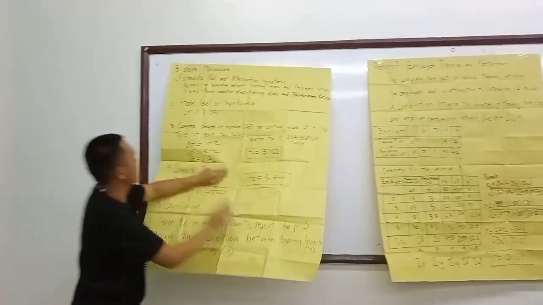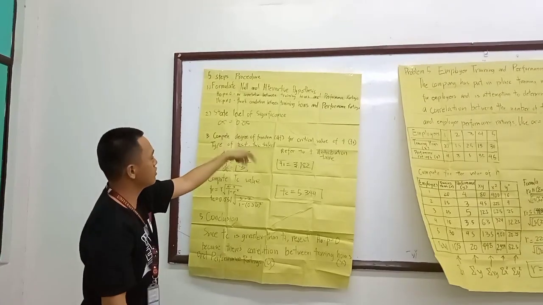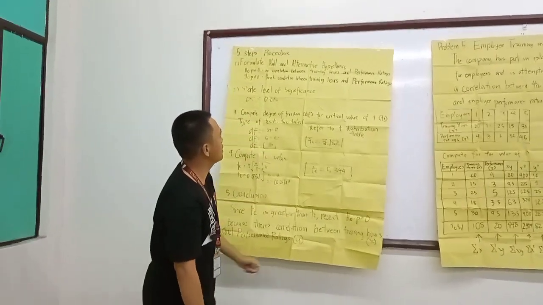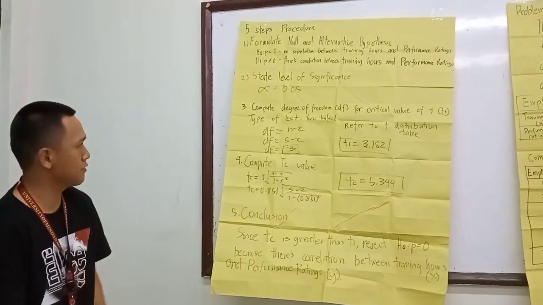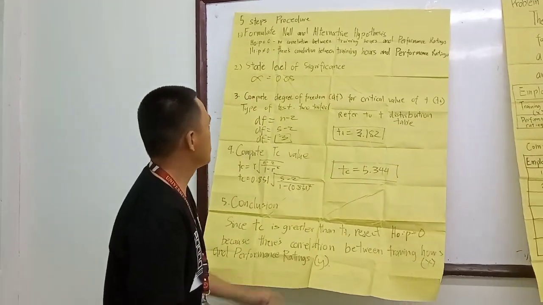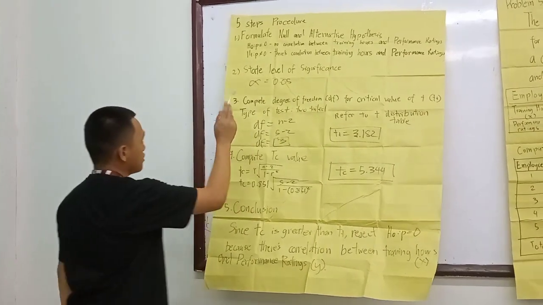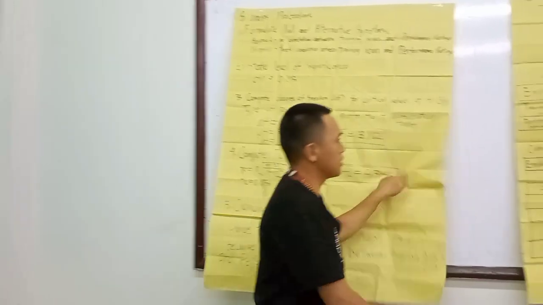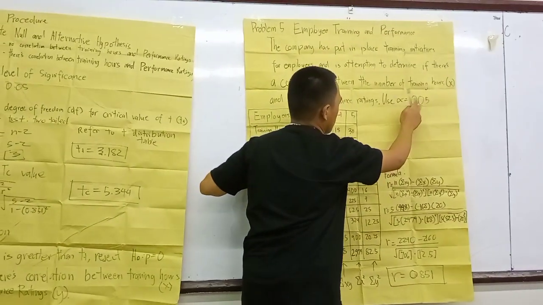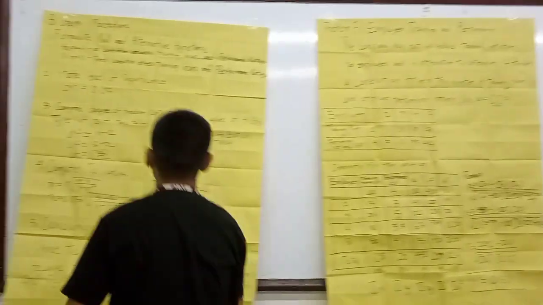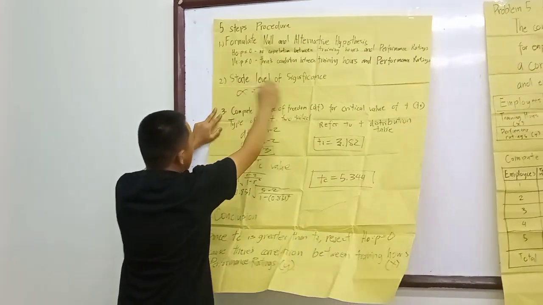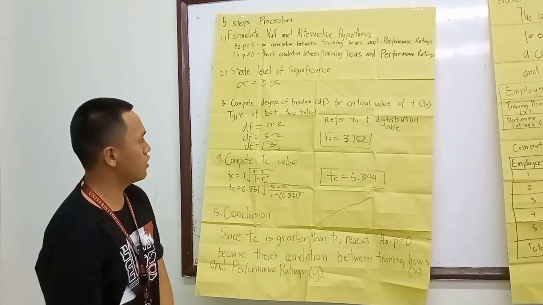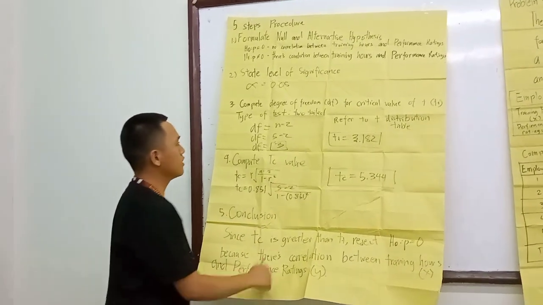Now moving on to the 5-step procedure. Step 1, formulate the null and alternative hypotheses. The null hypothesis suggests that there is no correlation between training hours and performance ratings, while the alternative suggests there is, and that's going to depend on the conclusion. Step 2, state the level of significance: alpha equals 0.05. Step 3, compute the degrees of freedom and the critical value of t, where the type of test is two-tailed.